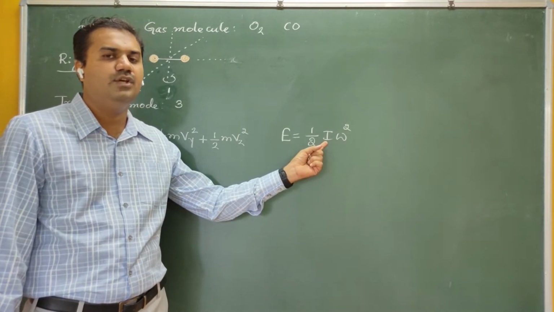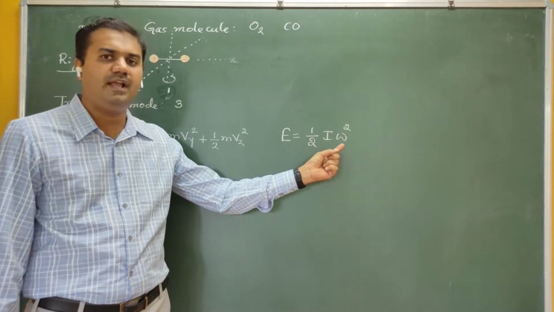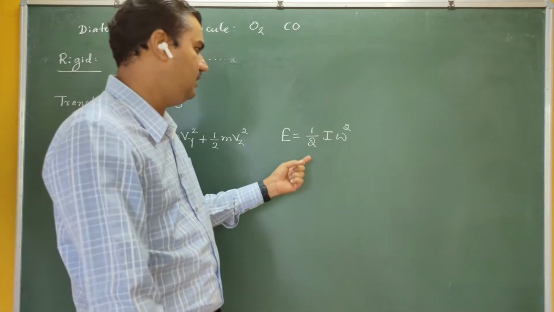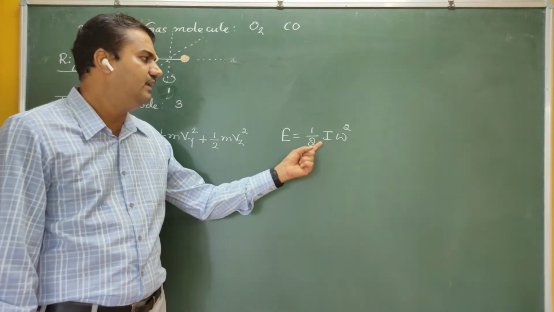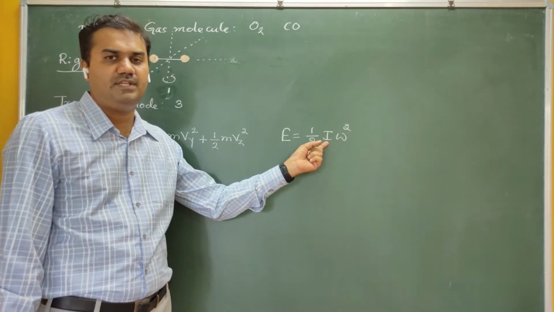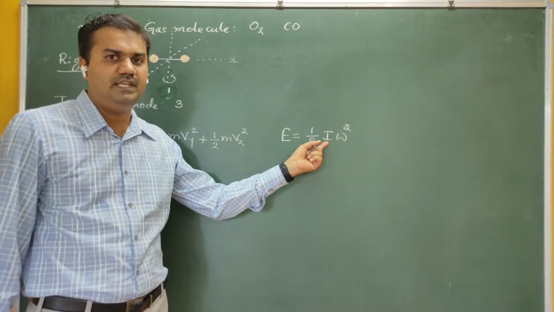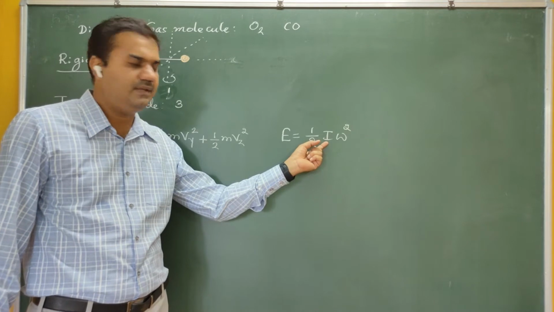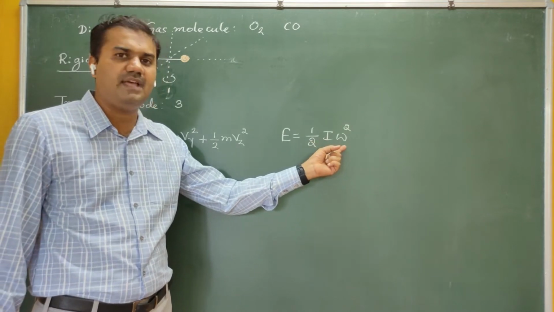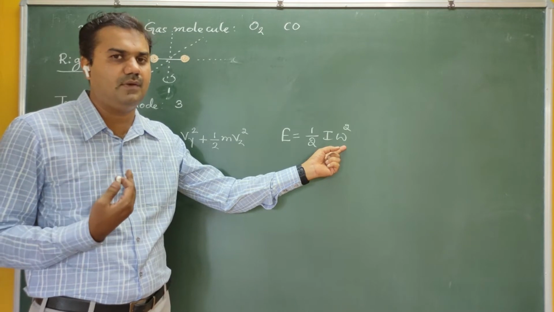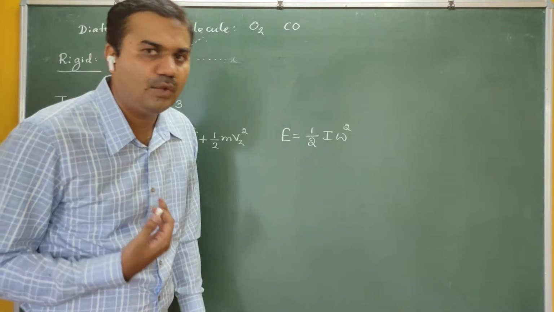What is I? I is the moment of inertia and omega is the angular velocity. The moment of inertia is nothing but the product of mass and the square of the distance. When rotational motion takes place, you do not use the linear velocity, you use the angular velocity.